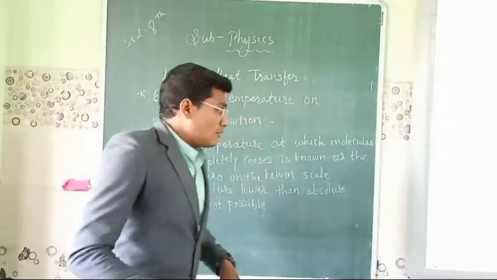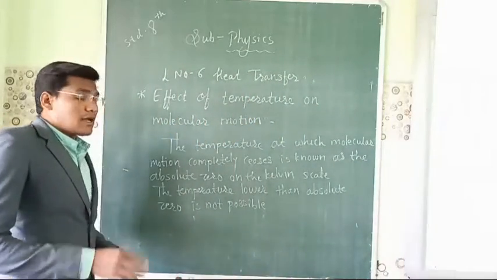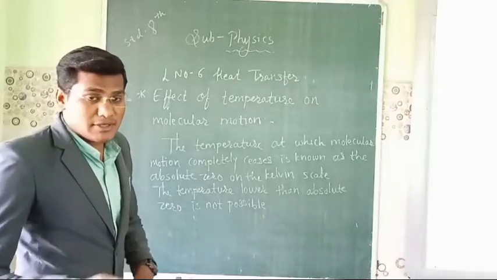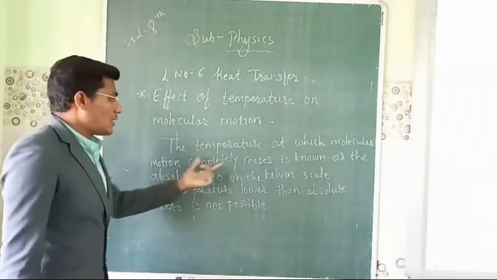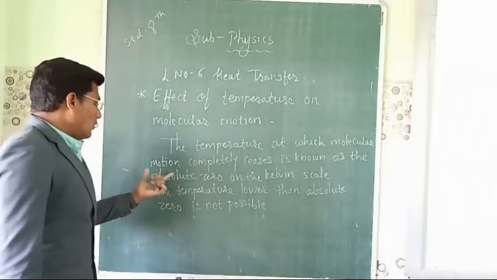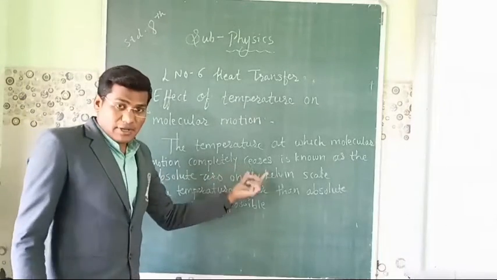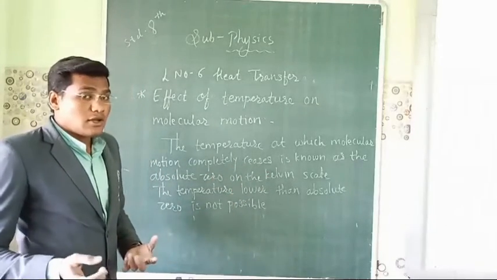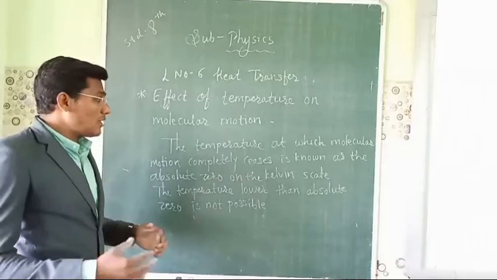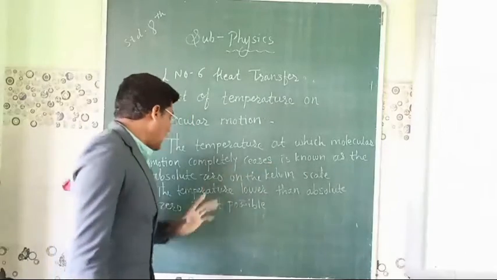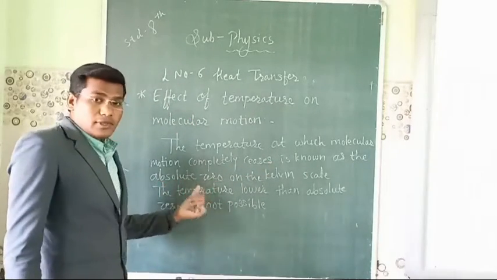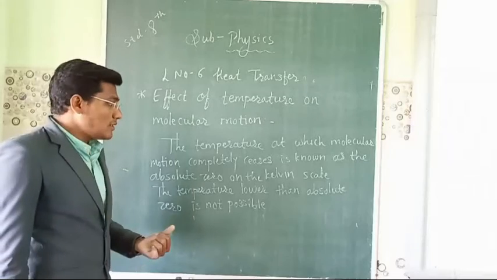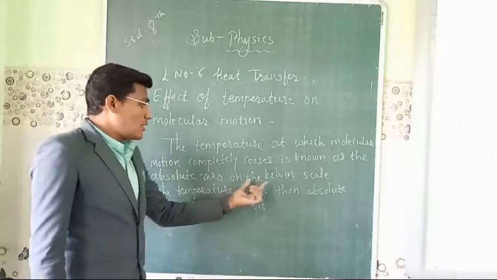The temperature at which molecular motion completely ceases is known as absolute zero on the Kelvin scale.